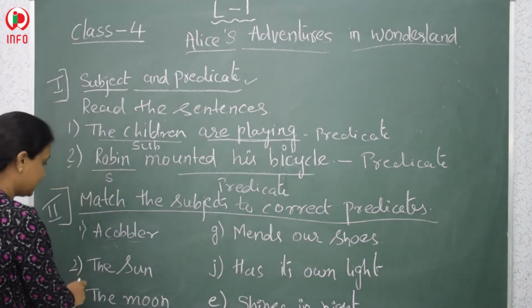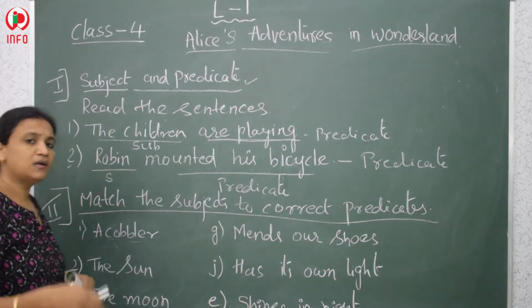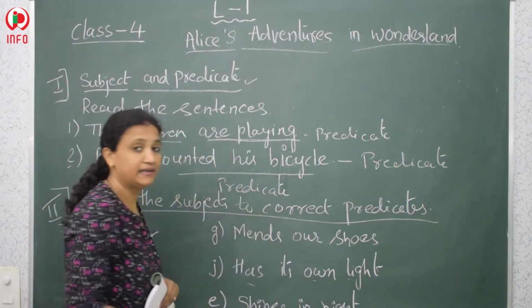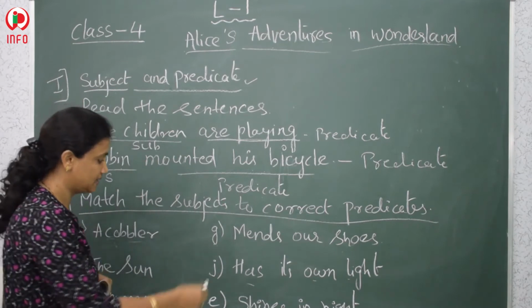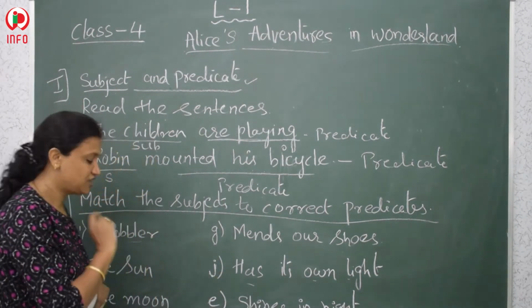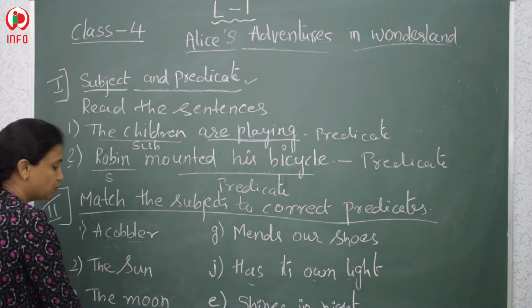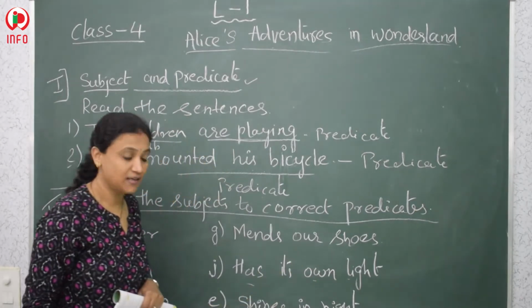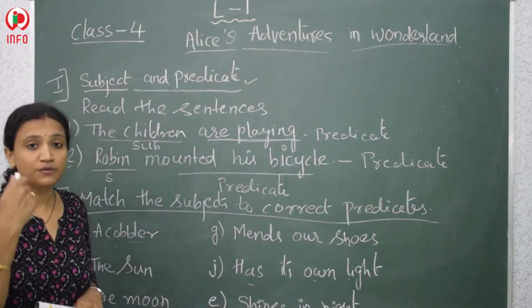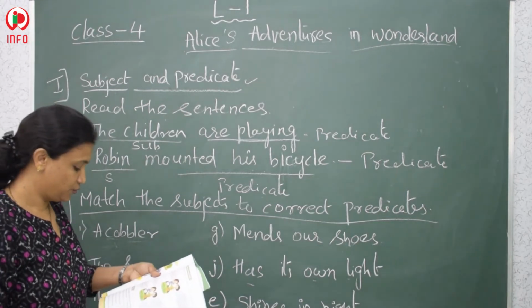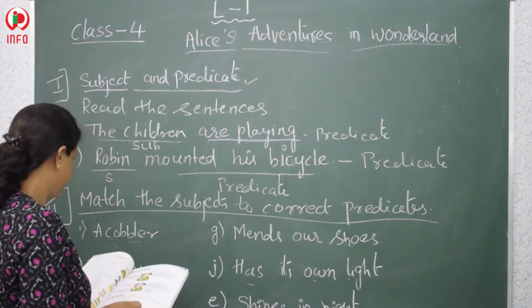Okay, the second is the sun. What does the sun do? Sun has its own light. It never depends on other light. That is the option J. We are matching it with J. And the third is the moon. The moon shines in the night, right? So the moon always, you can see if you go outside, it shines in the night. So we will do the next one, the fourth one.